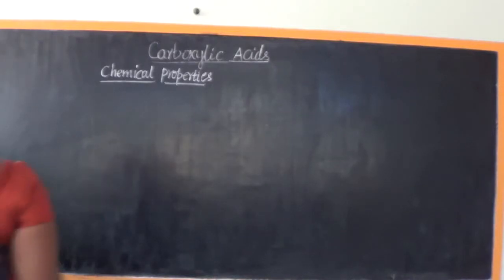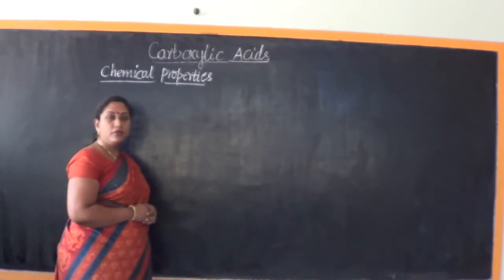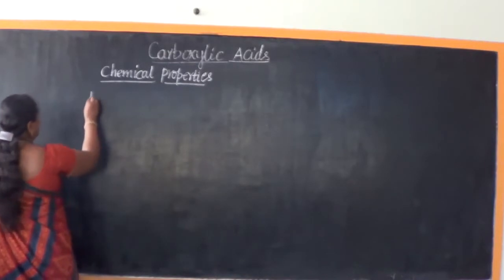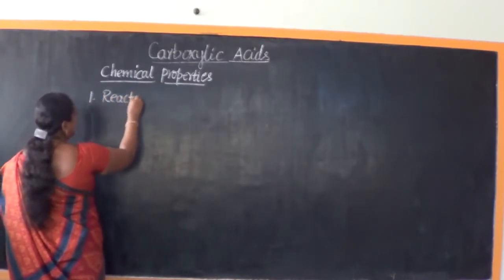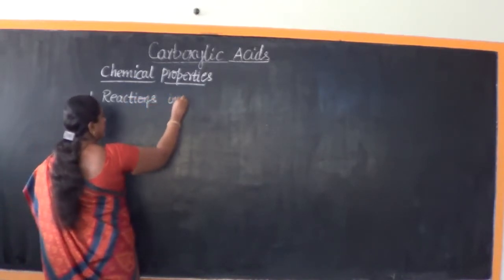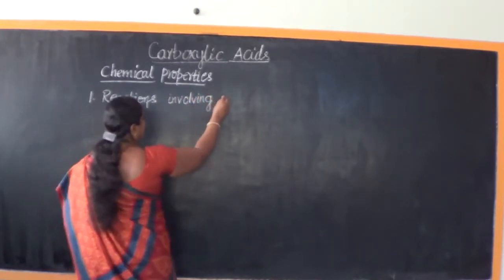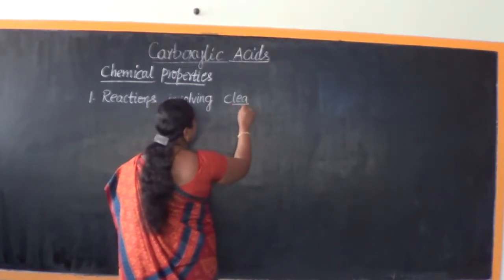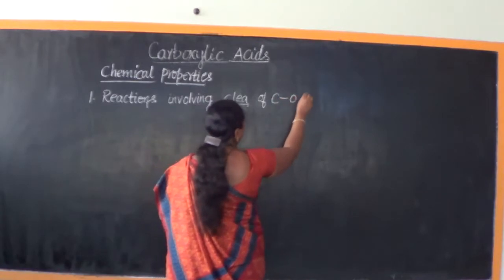In this video lesson, let us understand regarding the chemical properties of carboxylic acid. And in that, first let us understand regarding the reactions involving the cleavage of the C-O bond.